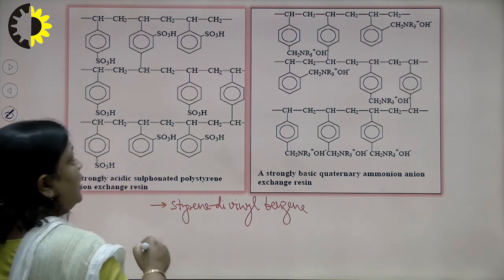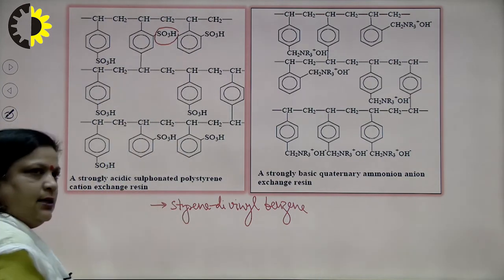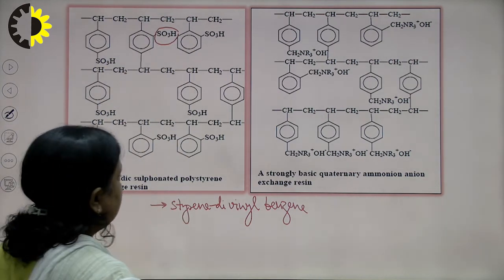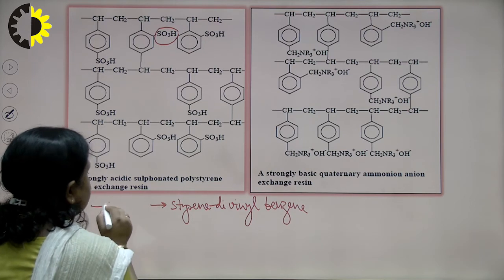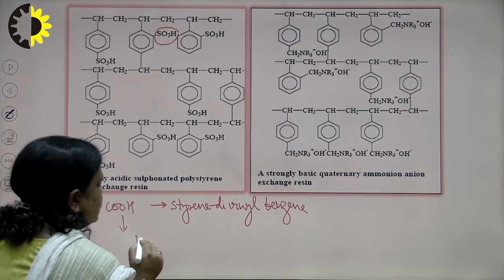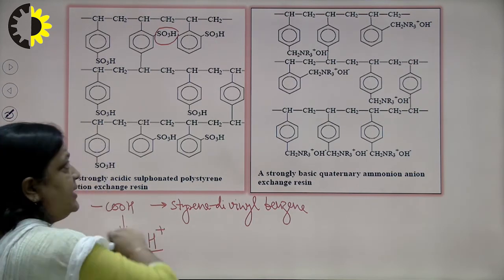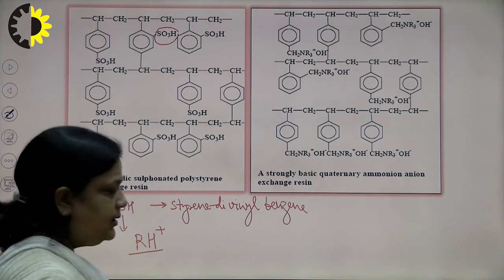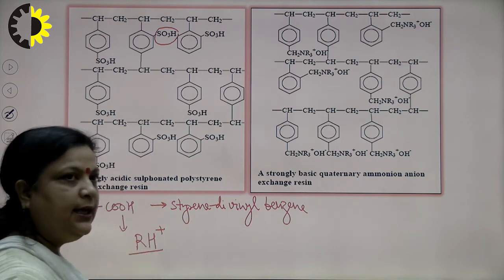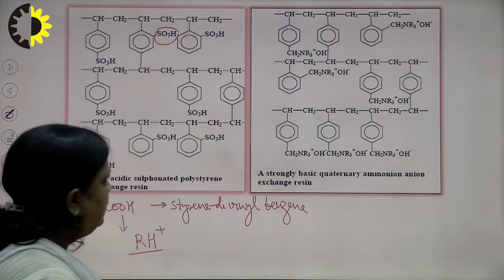Now, if the functional group is SO3H, which is obtained from sulfonation, or COOH, then we can write this as RH plus. R is the overall structure and H plus is the replaceable H ion or cation.